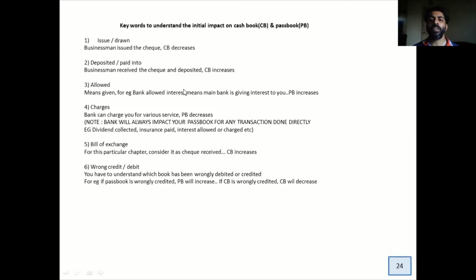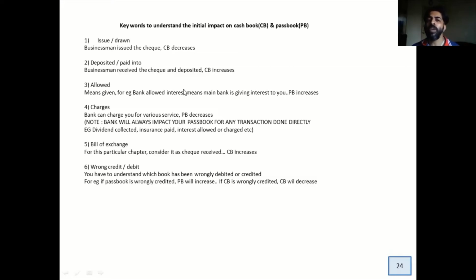Same thing if there is a wrong credit on your cash book. Now the cash book is your expense column, right? The credit side is the cash going out. If you're doing a wrong credit, what will happen over here? Your cash balance will be reduced. So you should understand which side is wrongly debited or credited before even understanding the impact on the cash. All right, so these are the prime or the most important terms which you have to understand.